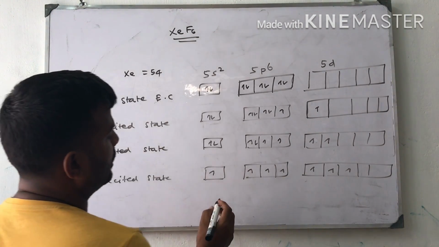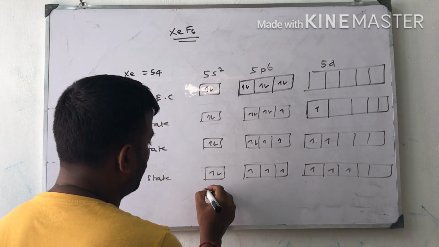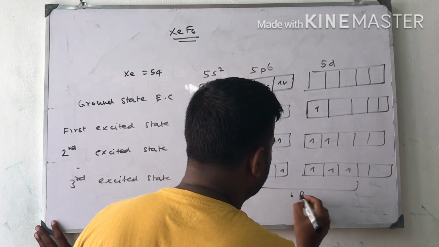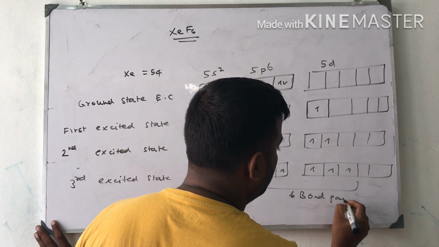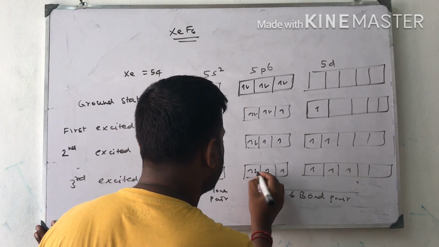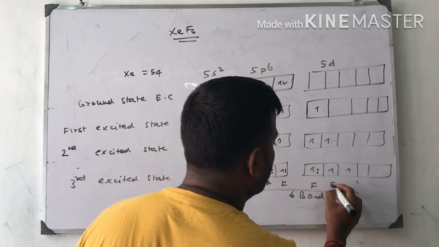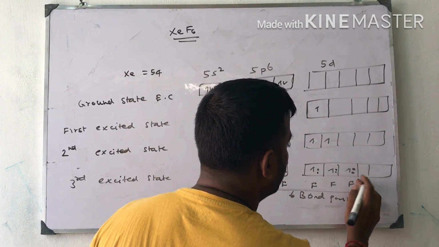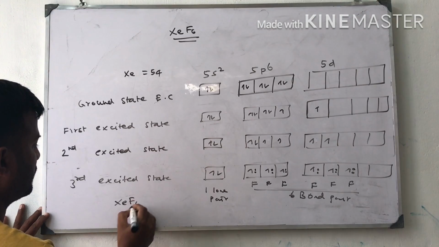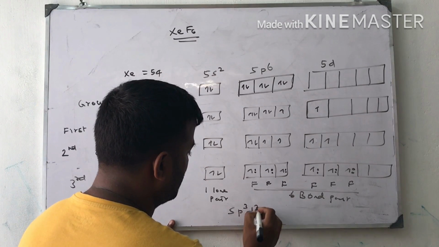Now there are six unpaired electrons, containing only one lone pair and six bond pairs. So six fluorines will bond here, covalently bonded. So it will form xenon hexafluoride like that. This is the structure, and this hybridization is sp3d3.